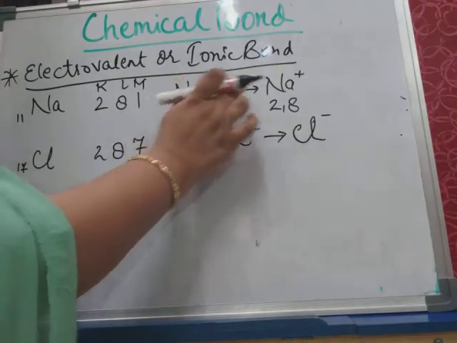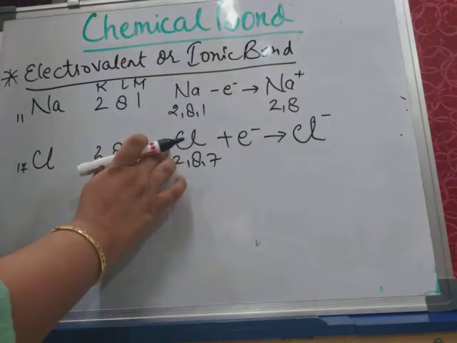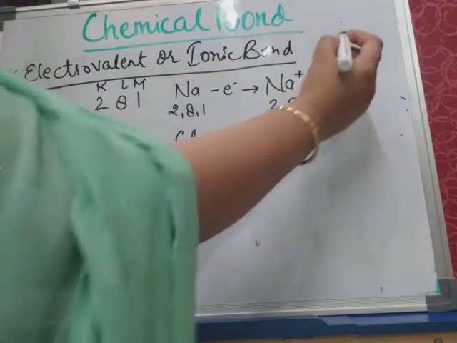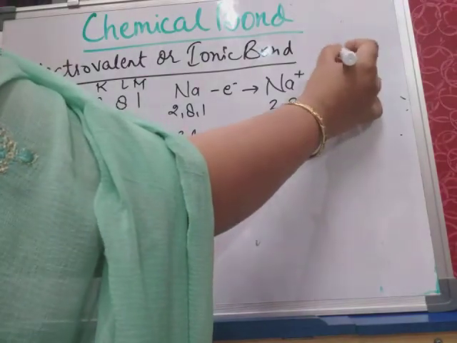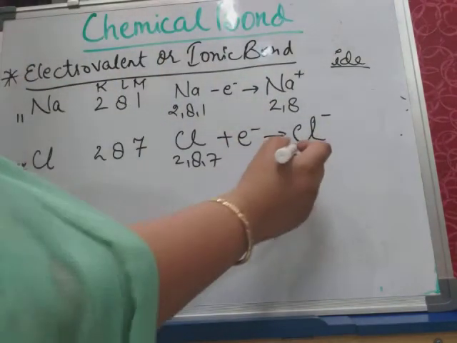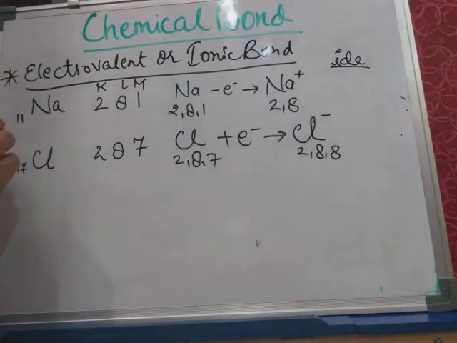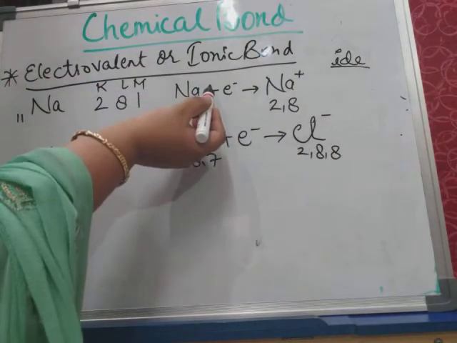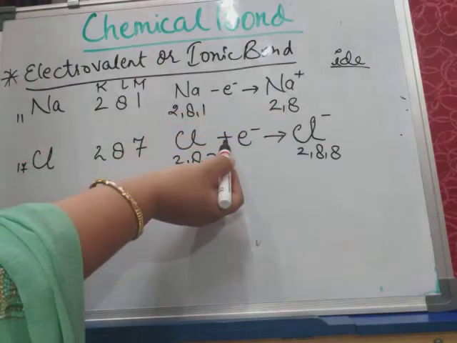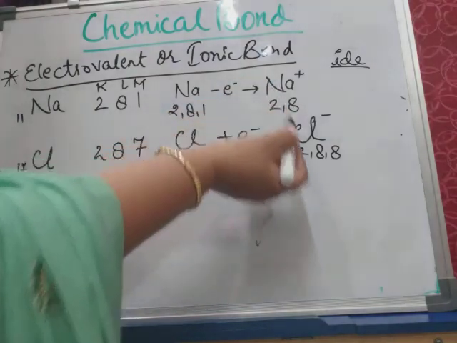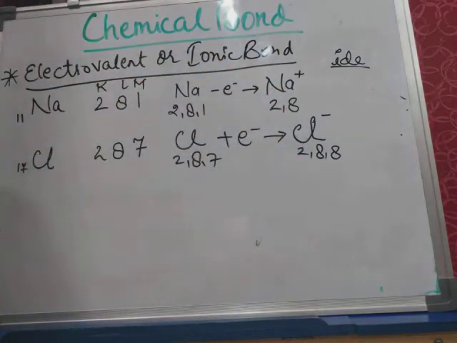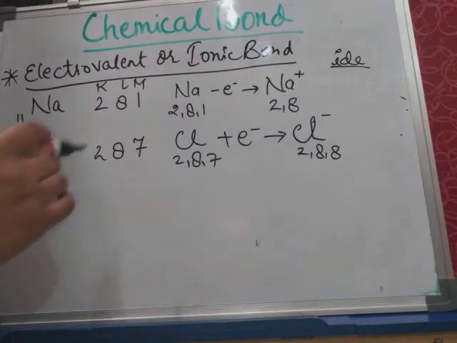See, sodium atom, sodium ion, chlorine atom, chloride ion, and its electronic configuration is 2,8,8. So see, if this sodium loses an electron and chlorine gains that electron, then both of them will acquire the stable electronic configuration. Now see how it will happen.